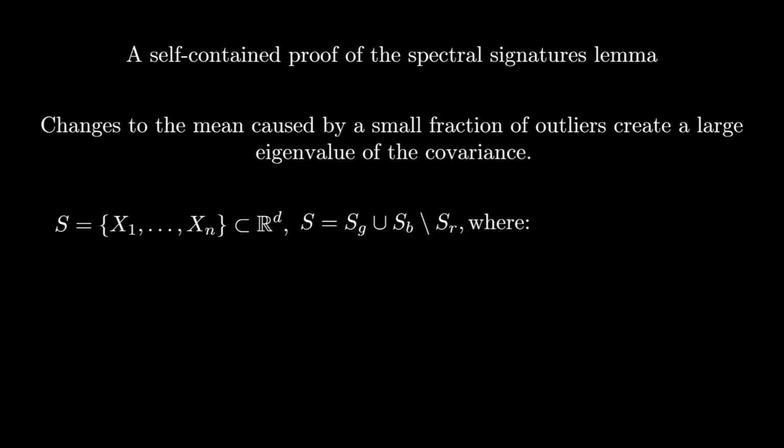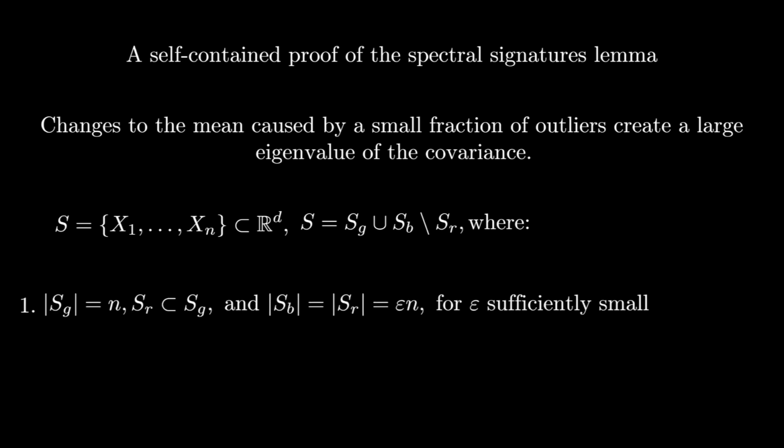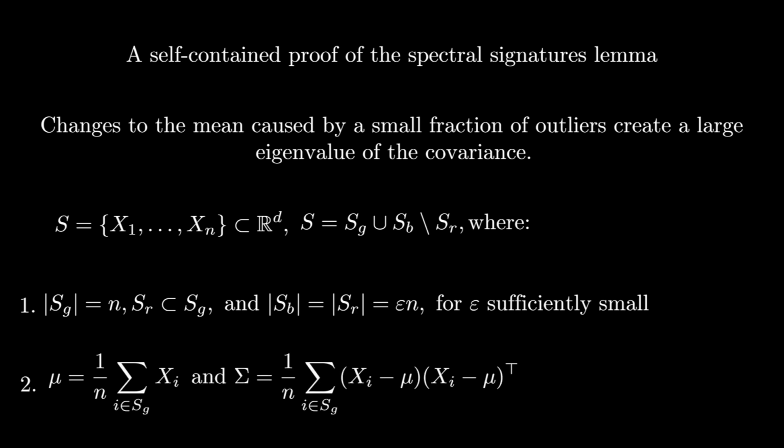Our conditions on these sets are that Sg is the original set of n good points, Sr is a subset of Sg, and moreover the sizes of Sr and Sb are epsilon times n, where epsilon is some small constant. Secondly, we'll let mu denote the empirical mean of the good points, and sigma denote the covariance of the good points.